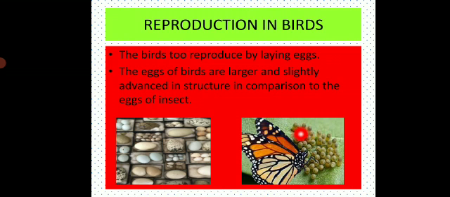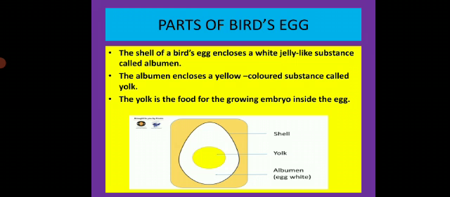These are insect eggs. The butterfly is also an insect, so these are butterfly eggs. Compared to the insect egg, the bat's eggs are larger in size and slightly advanced in structure. Next we will see about the parts of a bat's egg.